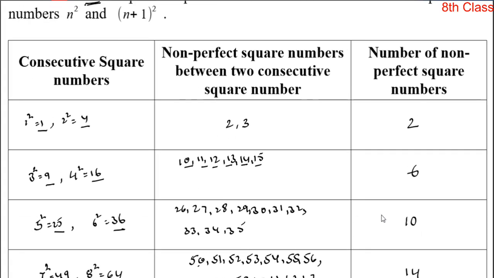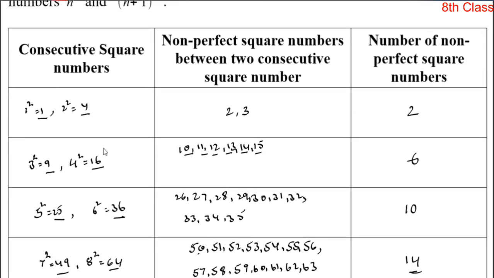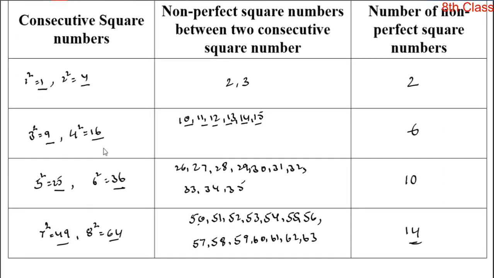Now observe the pattern. There are 2n non-perfect square numbers between two consecutive square numbers n square and n plus 1 whole square. Here n and n plus 1, these two are consecutive numbers. They are not perfect squares, but they are numbers. When you find the squares of those consecutive numbers, yes, in between them we observe 2n non-perfect square numbers. Here in the table you clearly observe that point.